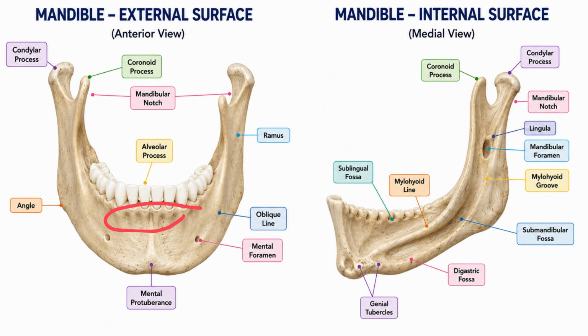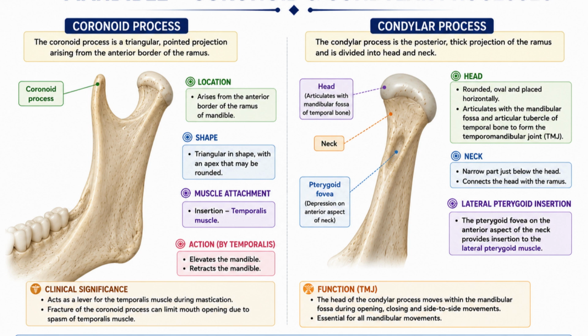Then we are going to see about the condylar and the coronoid process. What is the coronoid process? It is present in the ramus of the mandible. It is the triangular upward projection which is present in the anterior part of the ramus.